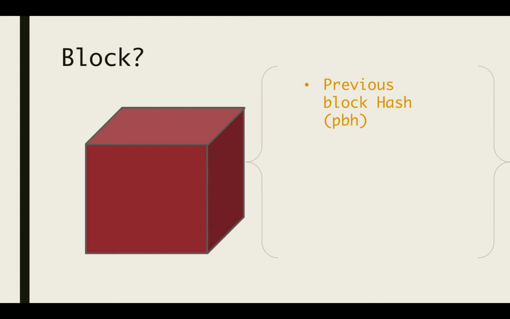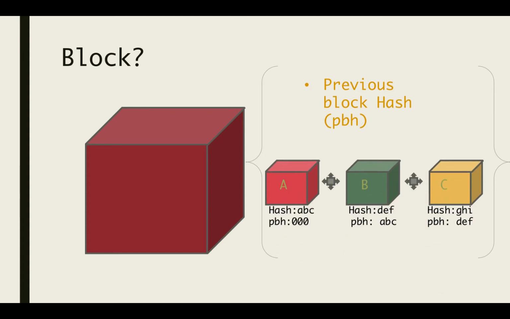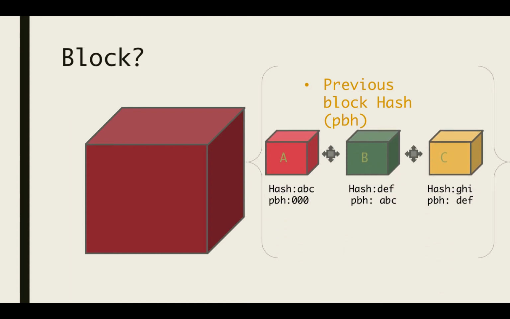The third element of the block is the hash of the previous block. The hash connects blocks together to form a chain of blocks, hence blockchain. This technique makes the block more secure.